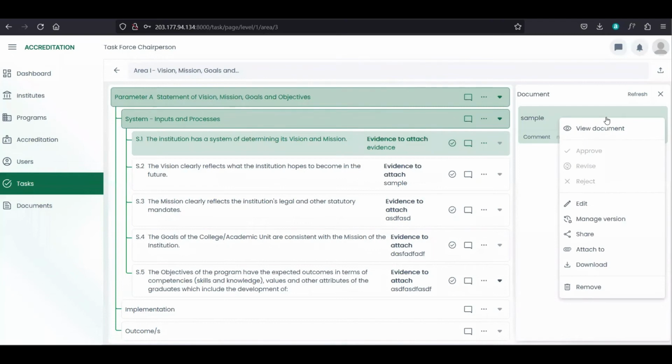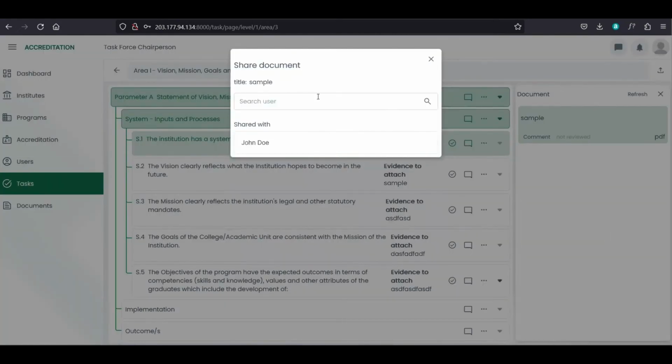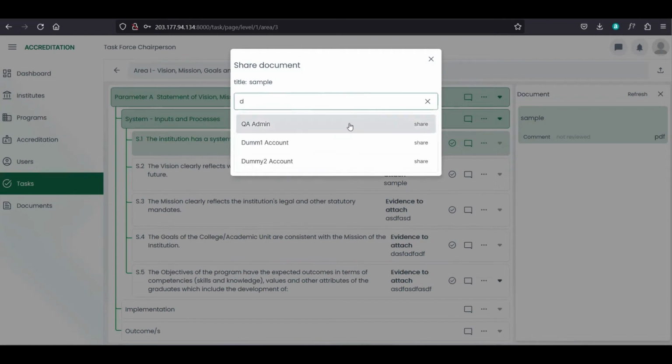Next is pwede na to siya i-share. So this share is only for task force chairperson. So if you are a member, dili na to siya ma-view or dili siya maka-share. So once you click share, so makita na to diri ang title sa document nga atong i-share. Then makita na to kung asa na to siya gi-share. And then pwede po na to maka-search og user kung kinsa na to i-share. And then just click this share button.